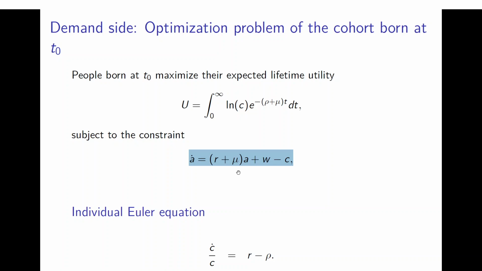And with such a setting, we get the individual Euler equation that we are now very well familiar with already, in this case for a logarithmic utility function, where consumption growth is positive if and only if the interest rate is greater than the time preference rate. So if the financial markets overcompensate me for my impatience, then I will save, and saving means again consuming less today and more in the future. So that means that consumption growth is steeper.